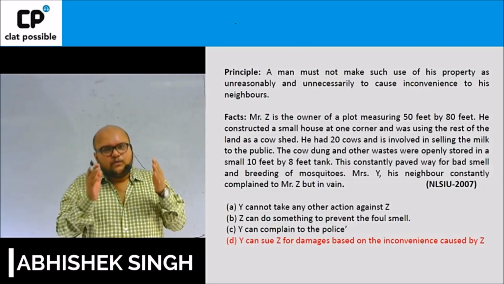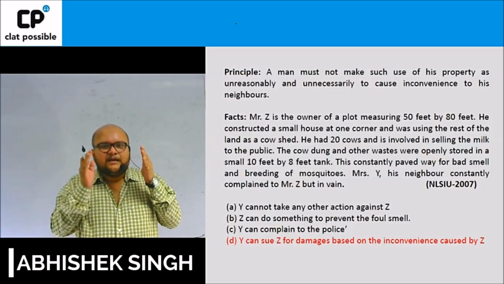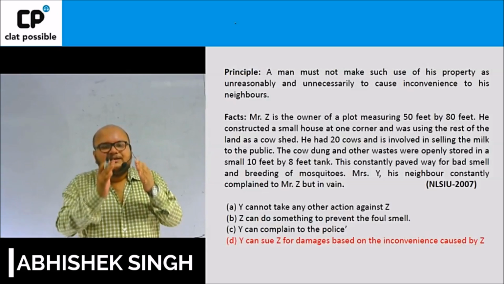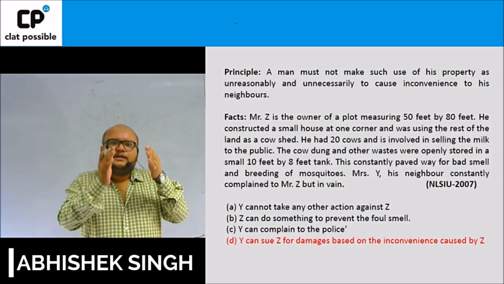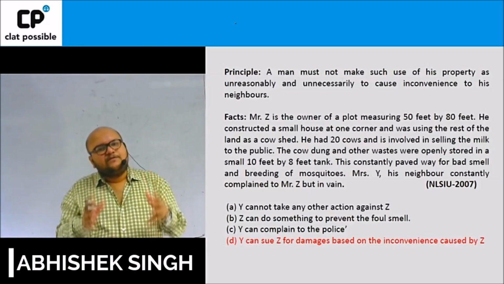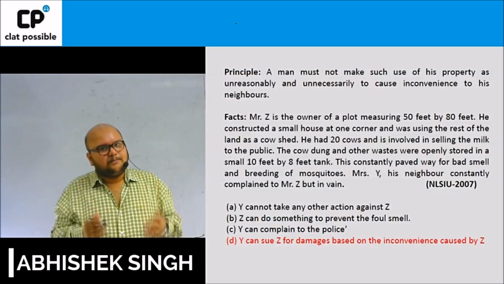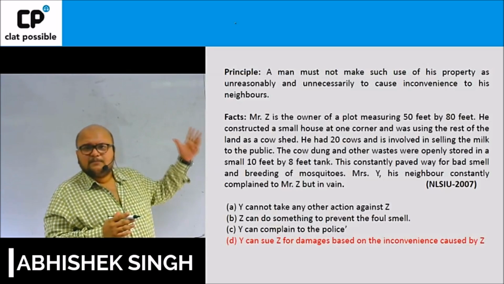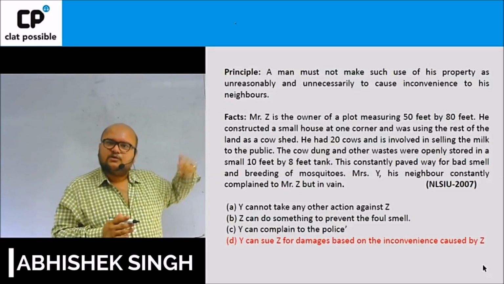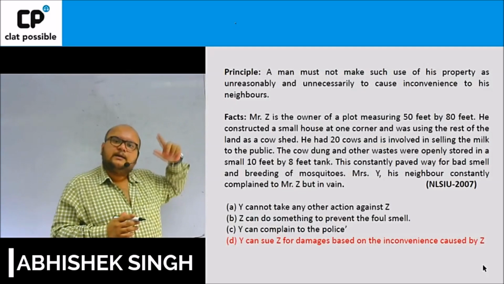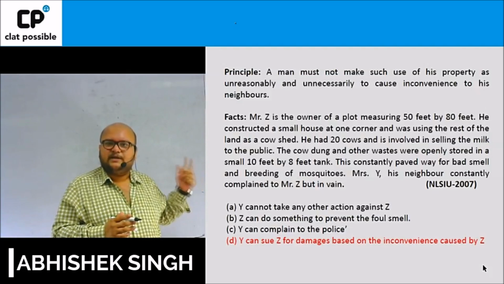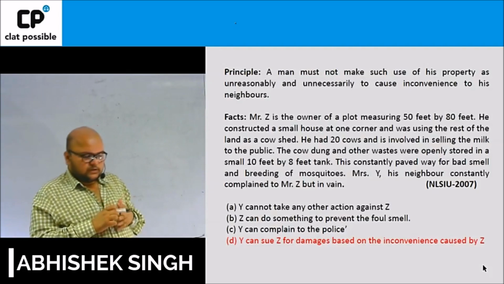Absolutely not. If the work done by the defendant is not reasonable, then the defense that the plaintiff had already consented or already knew about the nuisance will be of no avail, and the defendant in all such cases will be liable. Therefore, even if the question comes with a teeny twist, the answer would still remain D, even if the question comes with a twist that Mr. Y already knew about the operation of the cowshed over the past many years. Let us move on to the next question, friends.